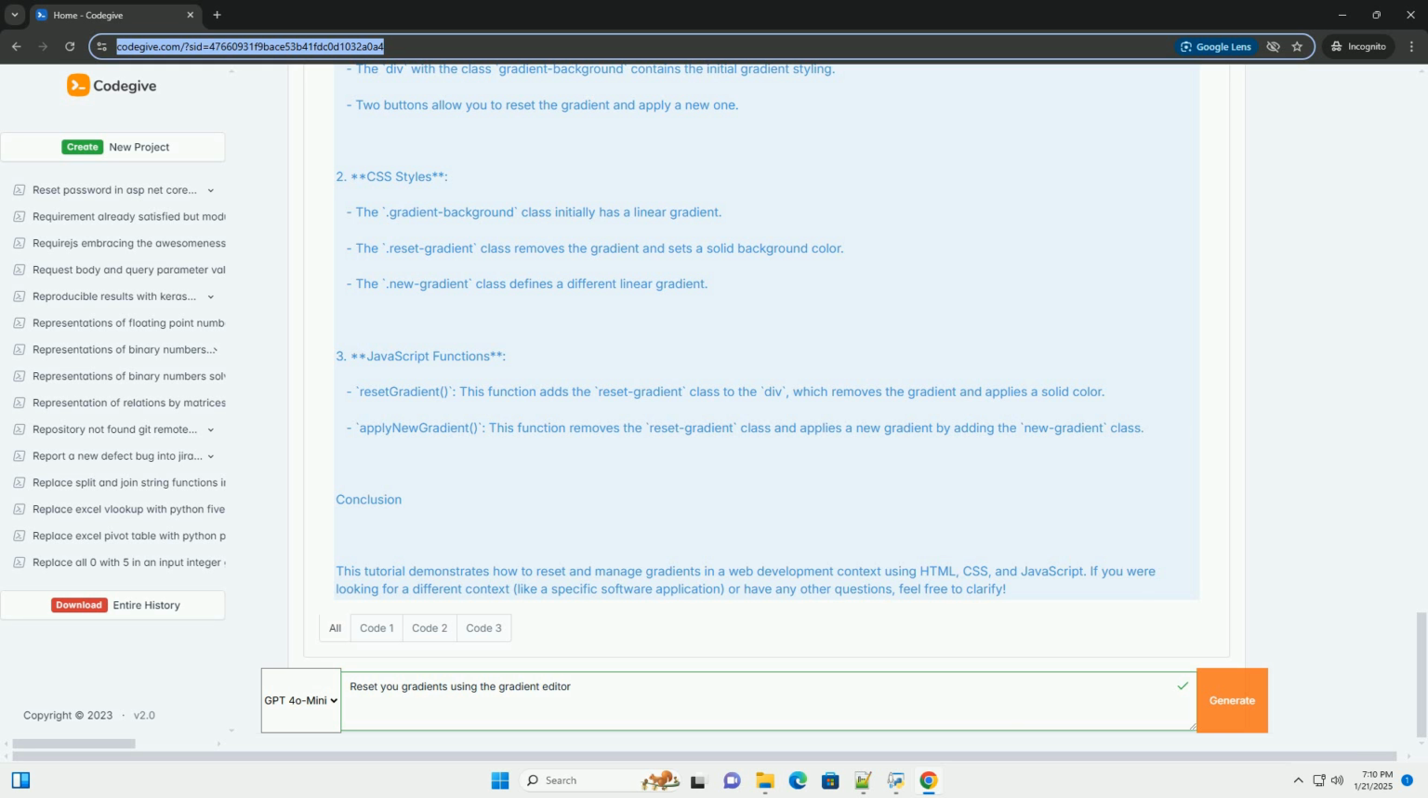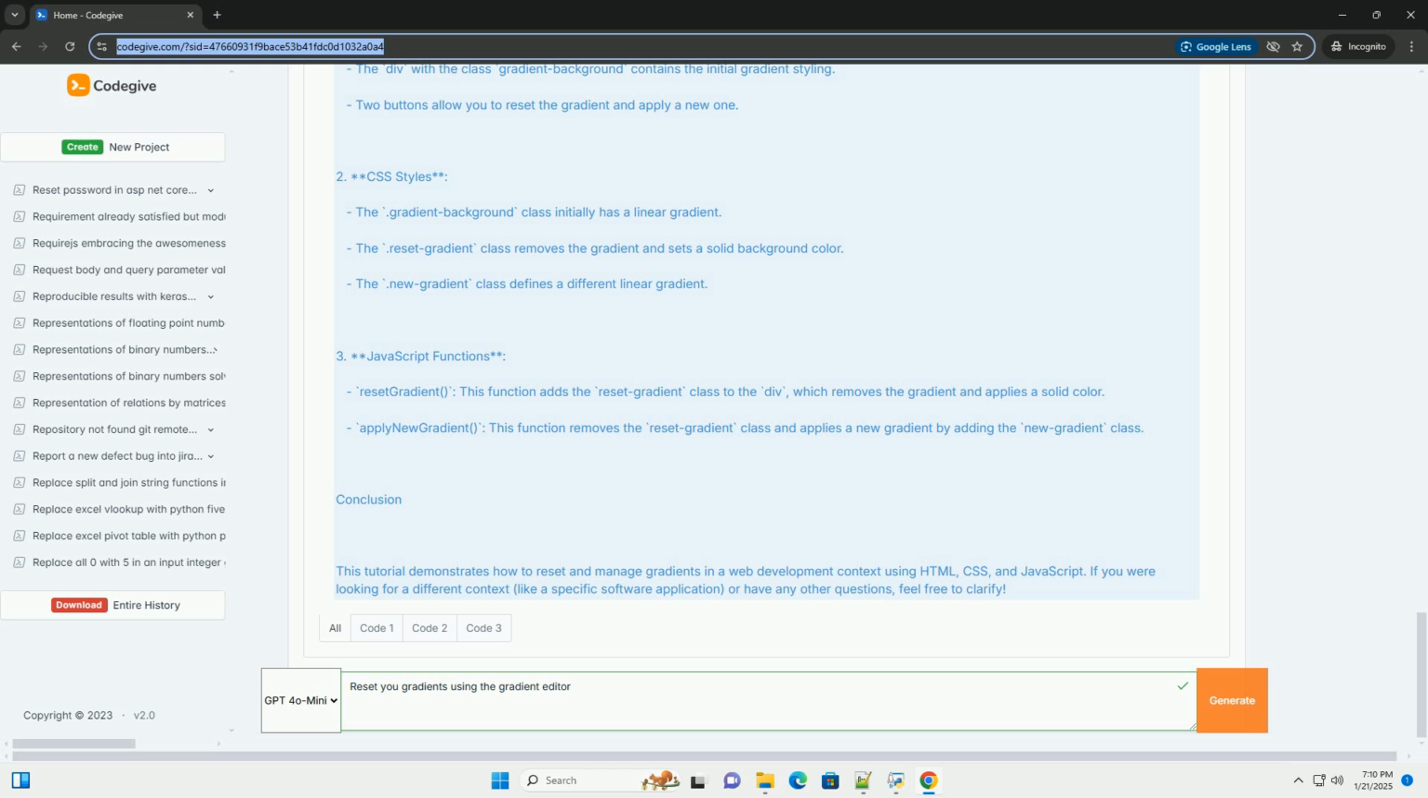Explanation of the code. 1. HTML structure. The div with the class gradient-background contains the initial gradient styling. Two buttons allow you to reset the gradient and apply a new one. 2. CSS styles. The .gradient-background class initially has a linear gradient. The .reset-gradient class removes the gradient and sets a solid background color. The .new-gradient class defines a different linear gradient.